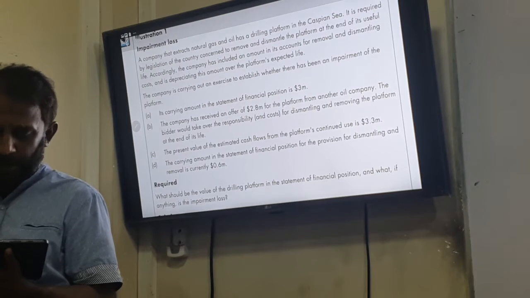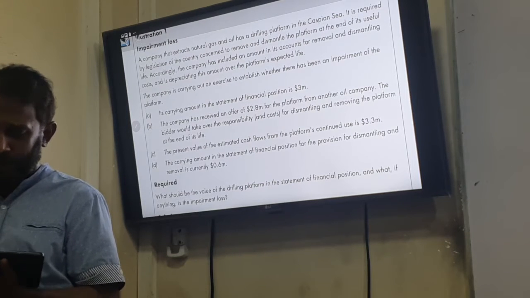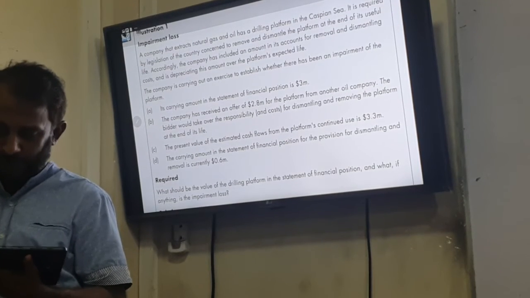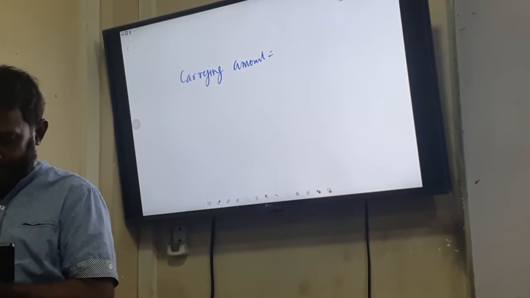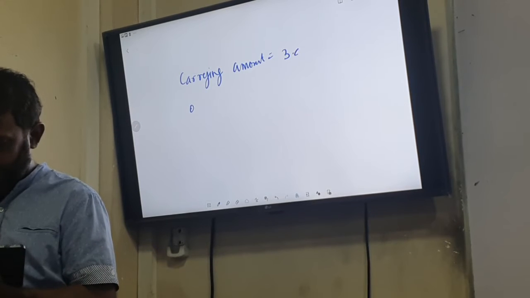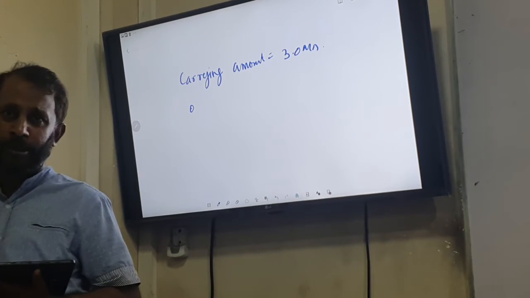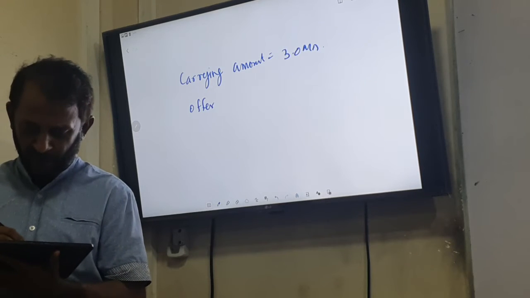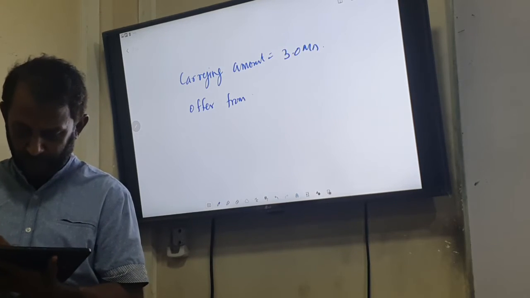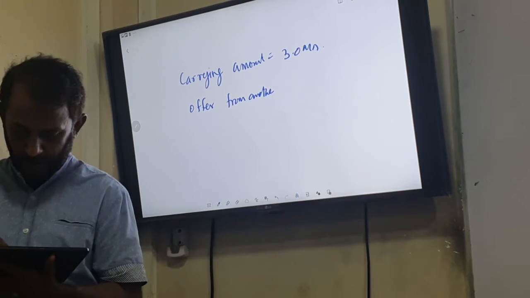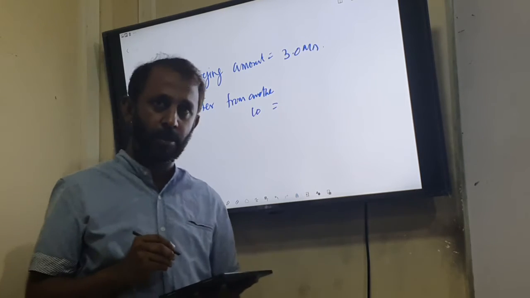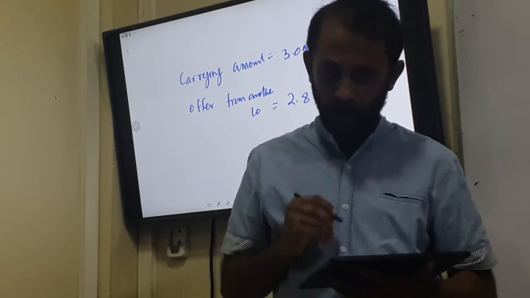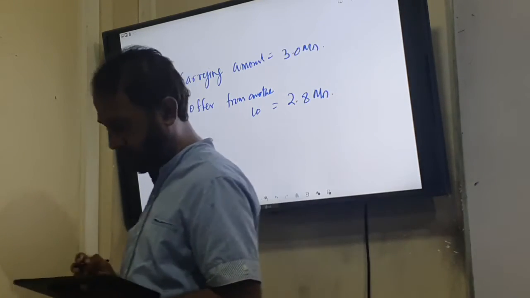And the company has received an offer to purchase this business, an offer from another company. How much? 2.8 million. The offer to purchase from another company is 2.8 million.